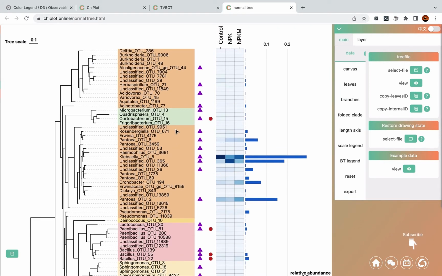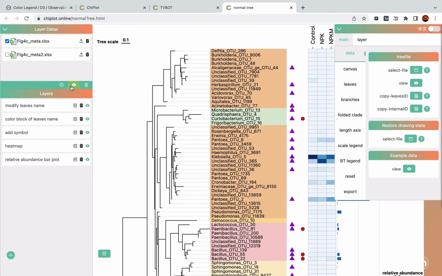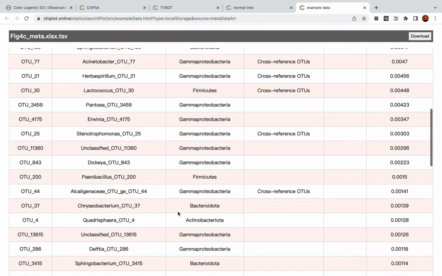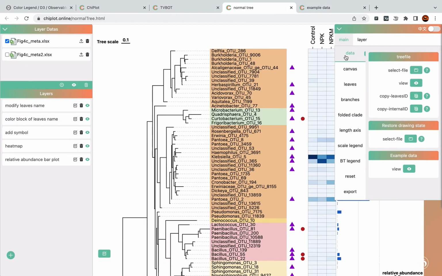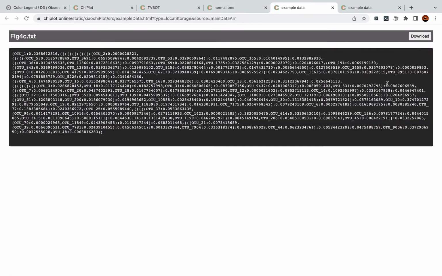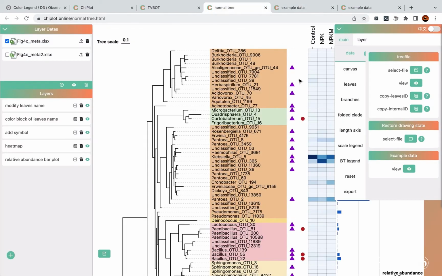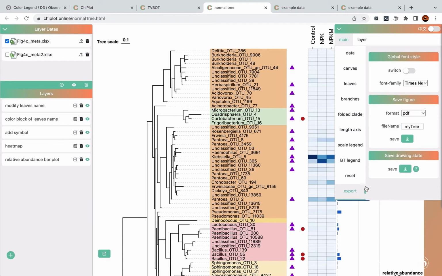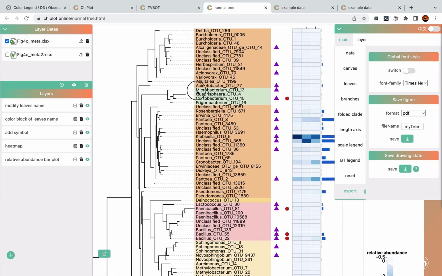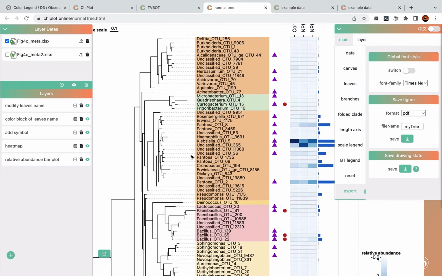And you can do any editing, and you can view the annotation data by this view icon, and you can download. You can also view the tree file, and you can download. This function is quite convenient for making phylogenetic data reusable, and you can do any editing you want.